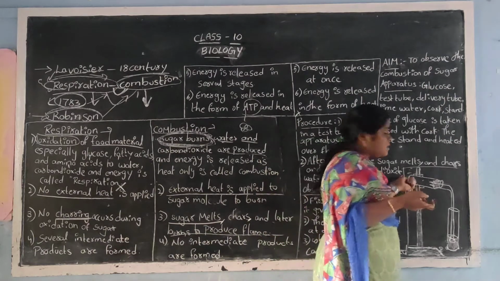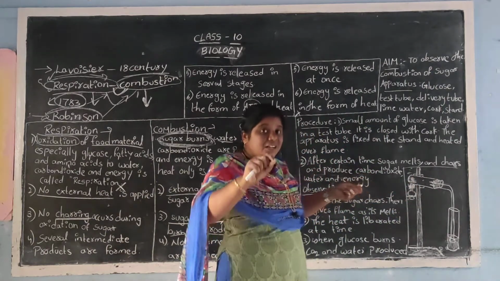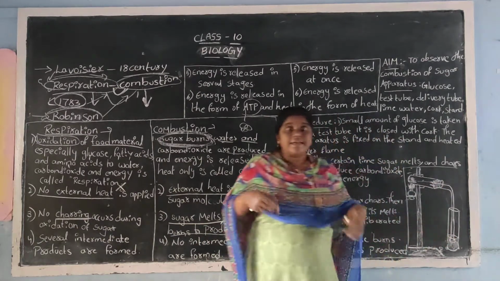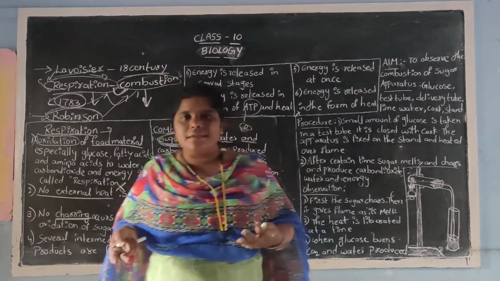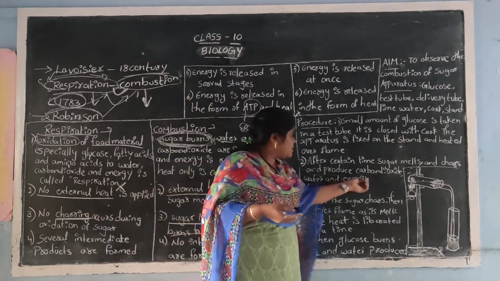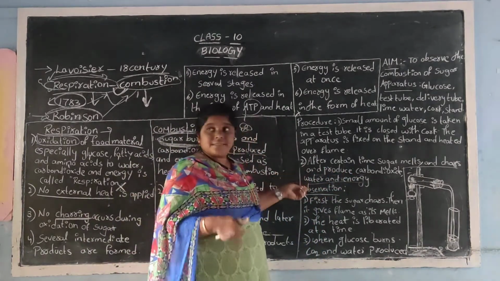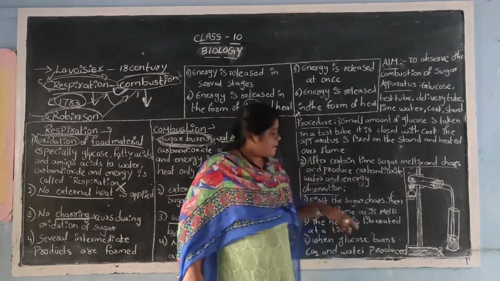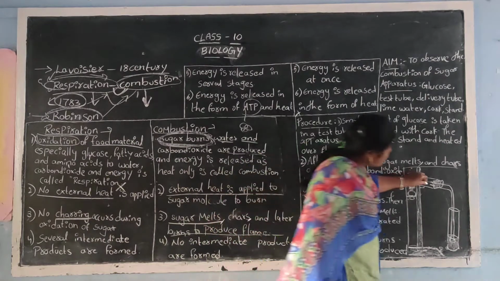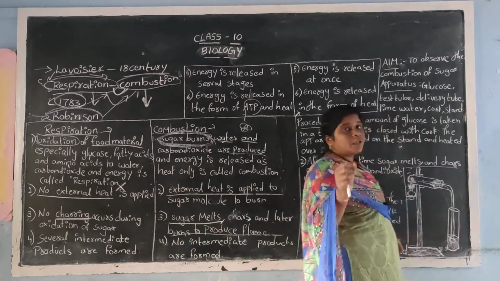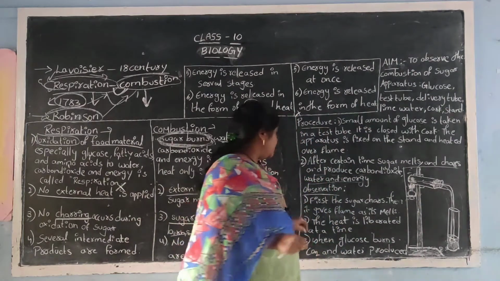Finally, after the charring occurs, if you observe, the lime water turns milky white. So here carbon dioxide is released, along with water and energy. When it melts, it releases water. And the carbon dioxide is delivered through this delivery tube, changing the lime water into milky white.